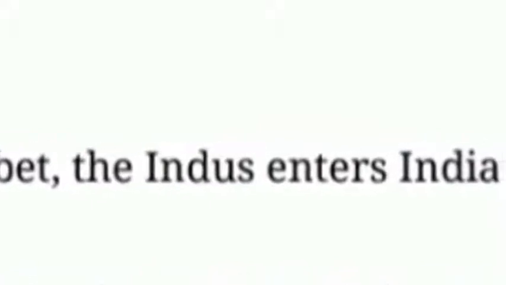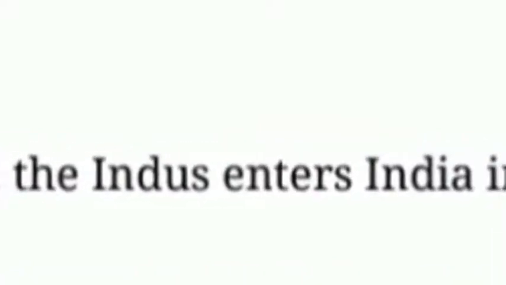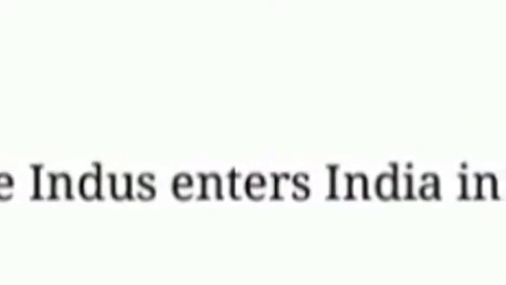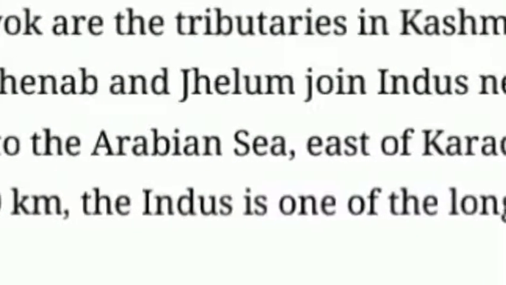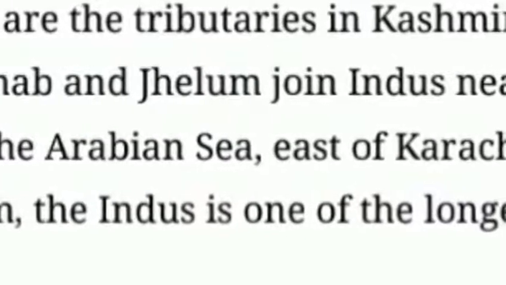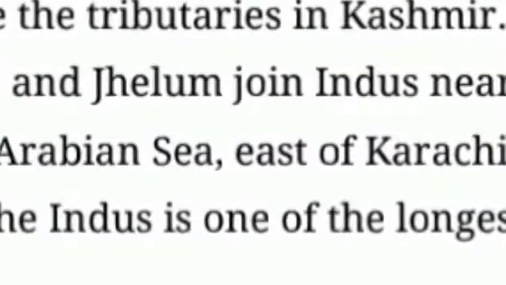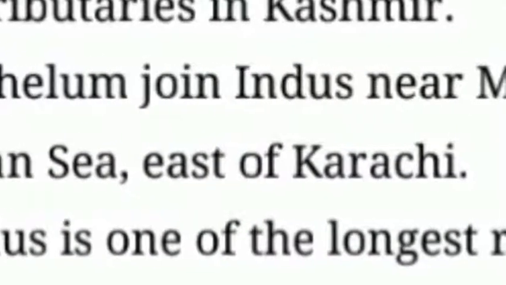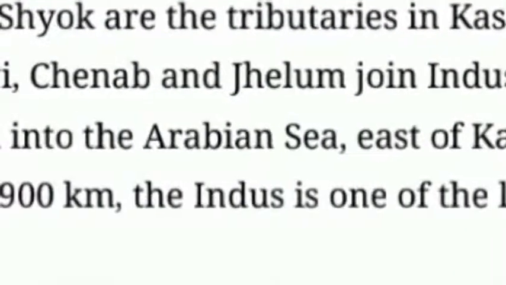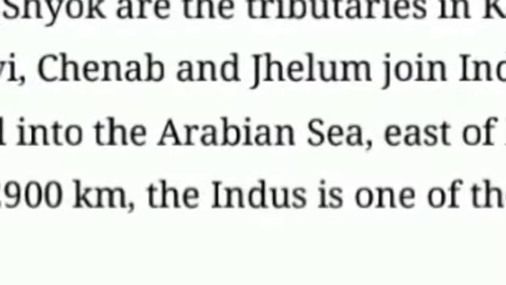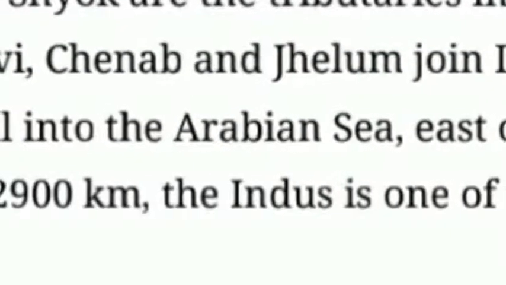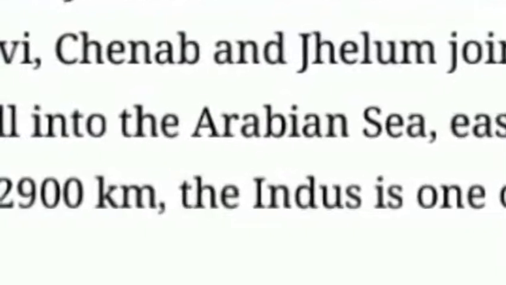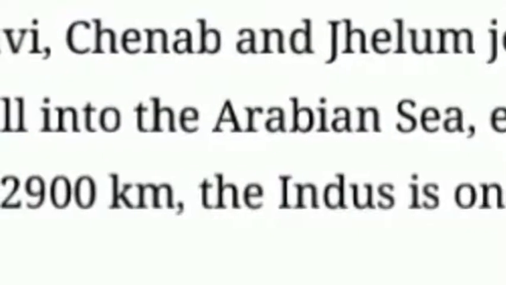Rivers Satluj, Beas, Ravi, Chenab and Jhelum join the Indus near Mithankot in Pakistan, and then it flows southwards to fall into the Arabian Sea east of Karachi.